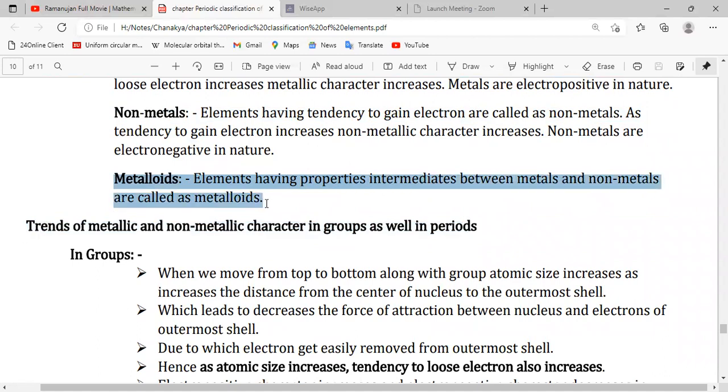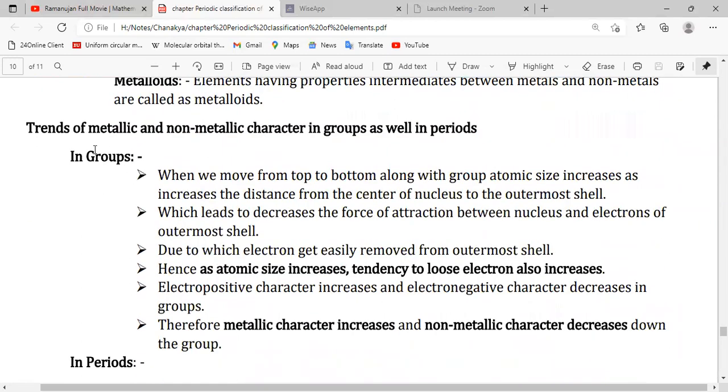So it depends on the other element which is going to combine with the metalloid. It may gain or it may lose an electron, or it may share electrons also. Now we will understand the trend of metallic and non-metallic character in a group as well as in a period. So first we will understand it in groups.